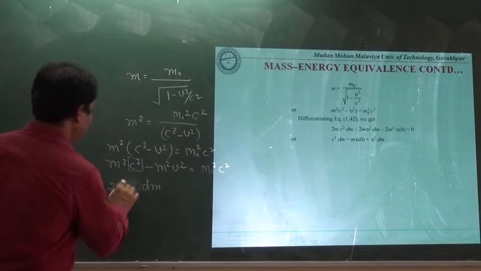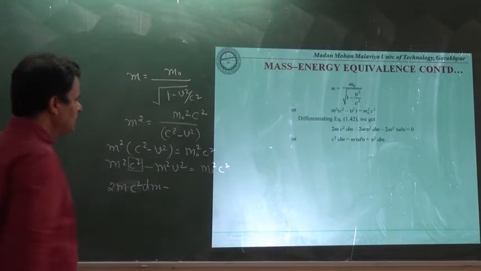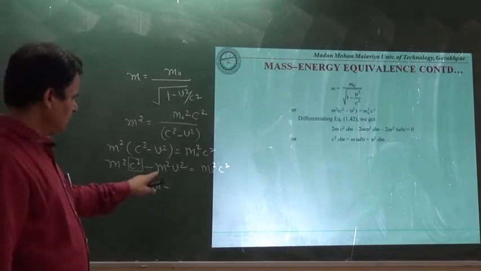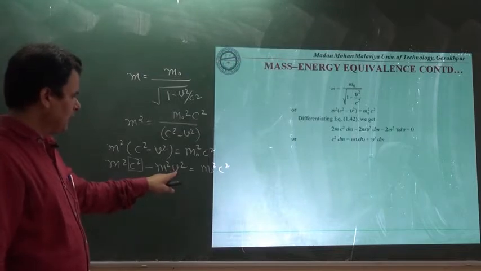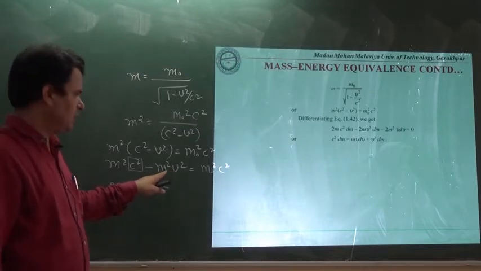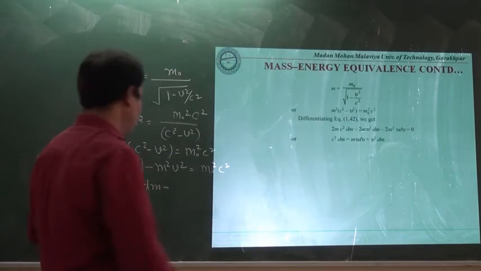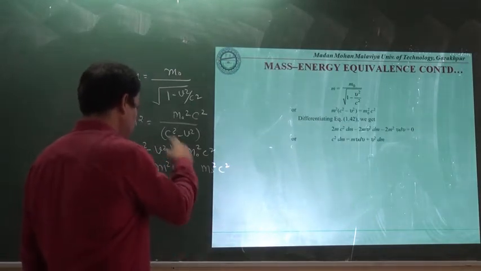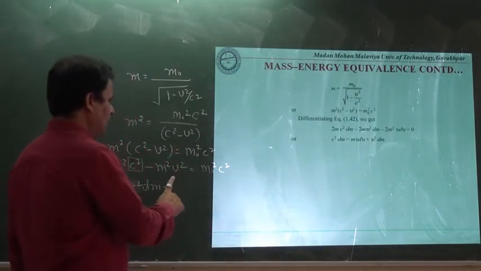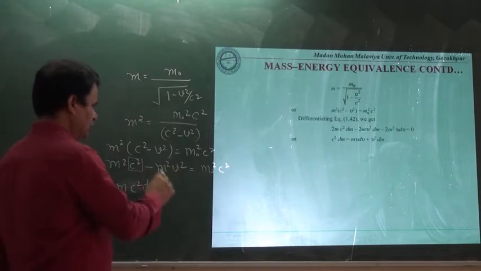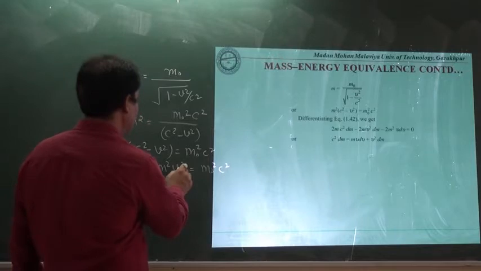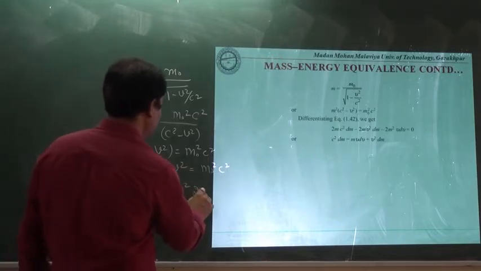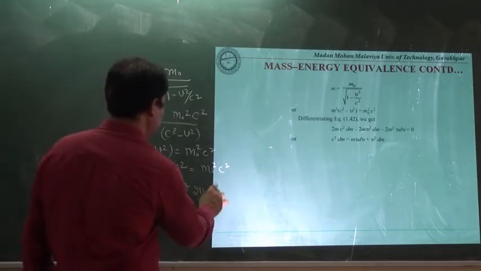So 2m c square dm minus this particular term, which is the product of m as well as v. Here m is variable as well as v is variable, so we will take care of both terms when we differentiate this equation. The first term is m square, differentiation of second, that is 2v dv.